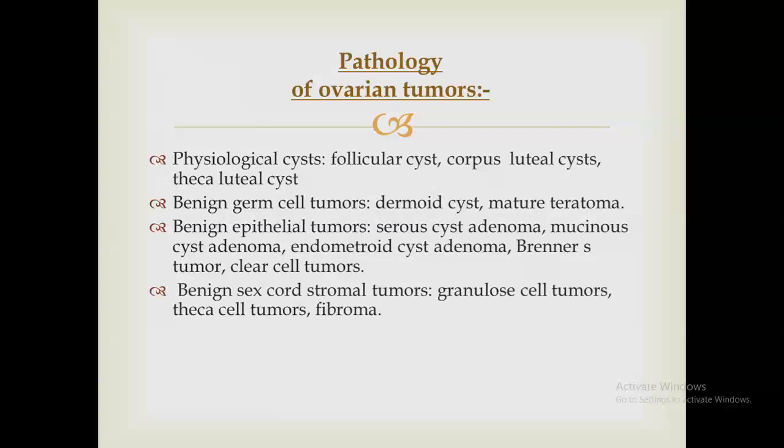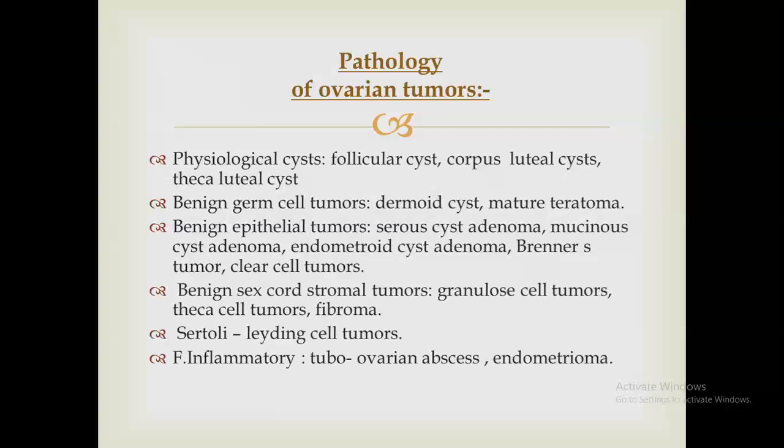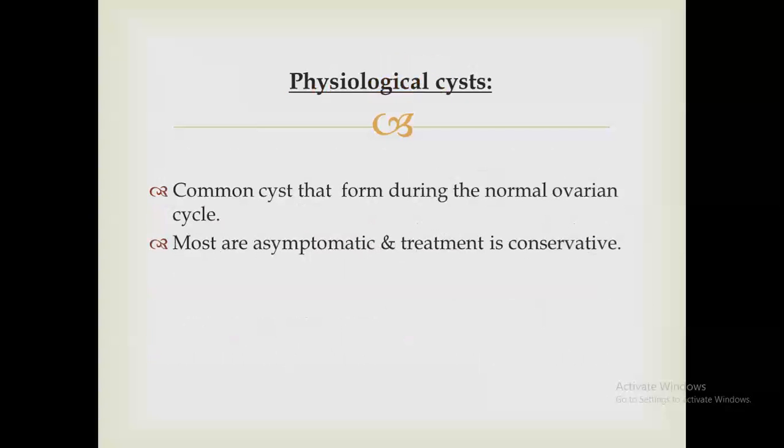Benign sex-cord stromal tumors include granulosa cell, theca cell, fibroma, and Sertoli-Leydig cell tumor, or it may be inflammatory, which includes tubo-ovarian abscess or endometrioma.